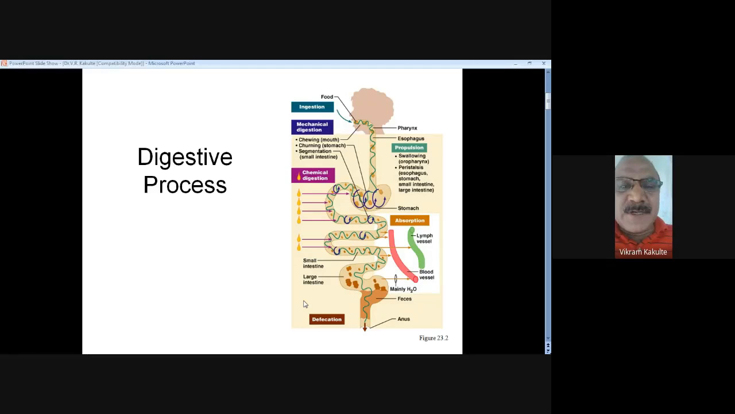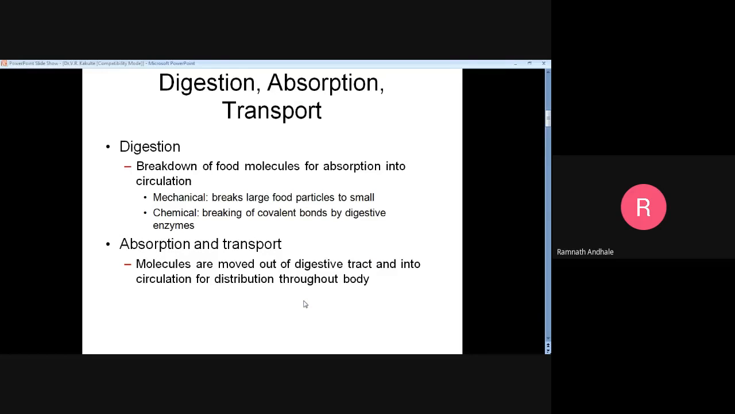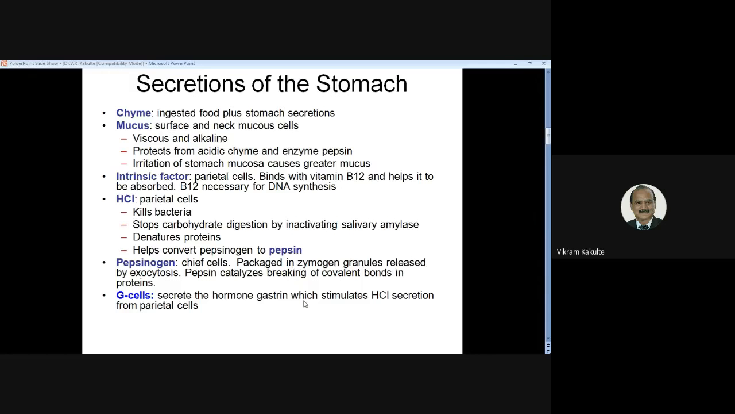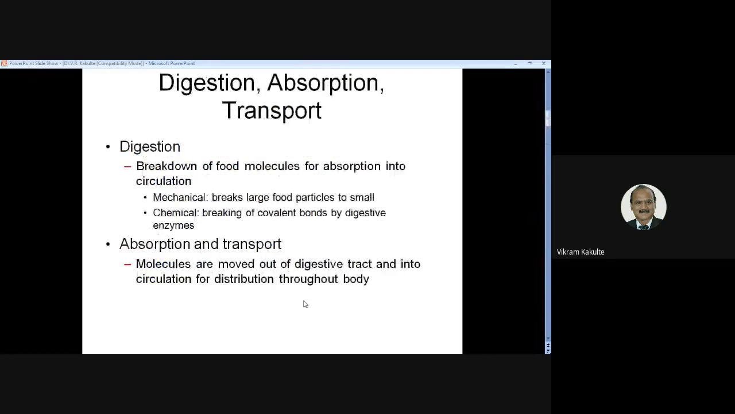A specific type of food is digested in a specific region. For example, carbohydrates are half digested in the mouth cavity and half digested in the intestine. Proteins are half digested in the stomach and half in the intestine. So, next slide. The next slide shows the breakdown of these food molecules, and these food molecules get absorbed in the intestine.